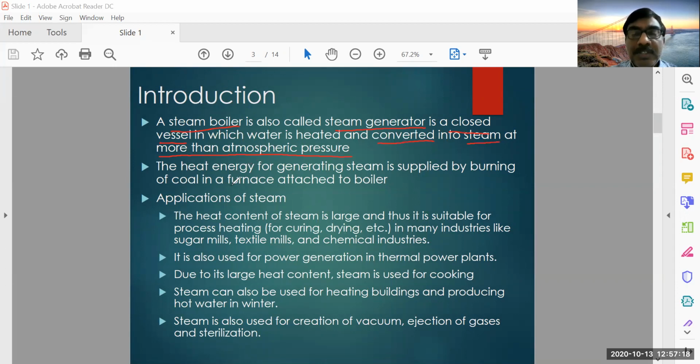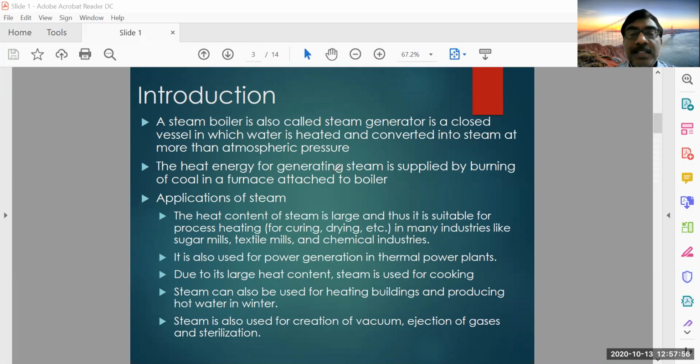So it is a closed vessel used for converting water into steam by the supply of heat generated from burning some fuel, and the steam is supplied at a pressure more than atmospheric pressure. So these are the fundamental aspects you have to remember. The closed vessel is used for steam conversion, and the steam is maintained and supplied at a pressure more than atmospheric pressure.